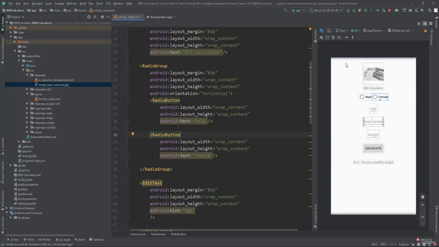Okay, so we're looking good. We have the padding, squeezing everything in. We have the margin, space between each individual element. We have the male and female radio group, so they all behave.